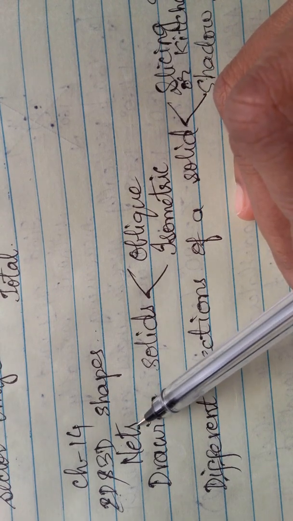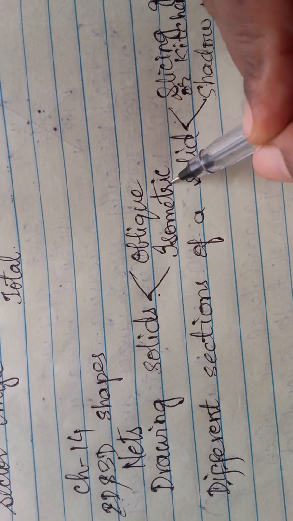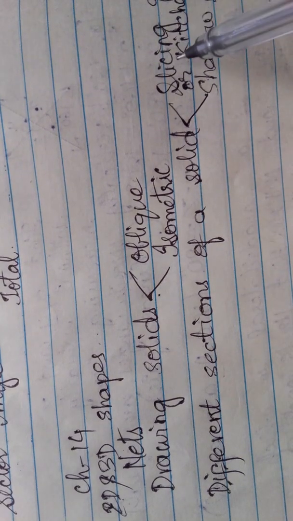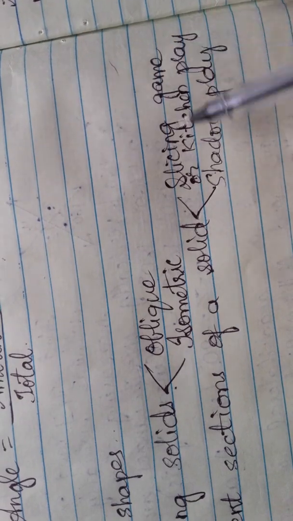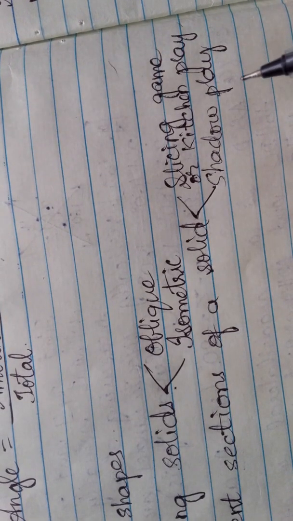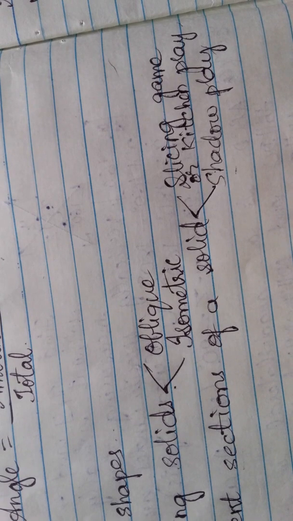Then drawing nets you should know, and drawing solids, that is oblique sketch and isometric sketches, how to draw, that you have to know. And different sections of a solid, that is slicing game or kitchen play method, that is horizontal cut and vertical cut. If you do, what are the shapes that you are going to get, that you should know. Then shadow play method. These are the things that you have learnt in chapter 14.